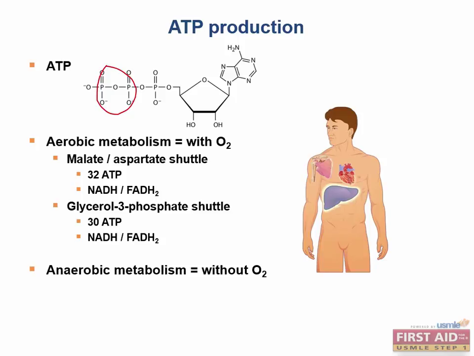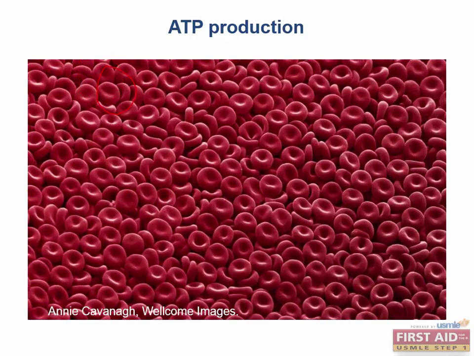Anaerobic ATP production takes place only in the cytoplasm of cells, and does not require oxygen. In what cell type of the human body is anaerobic metabolism the only source of ATP? I'll give you a hint. Which cell type, when mature, doesn't have any mitochondria in it? It's the red blood cells. There are some other cell types in the body that heavily rely on anaerobic metabolism too, but more on those later.